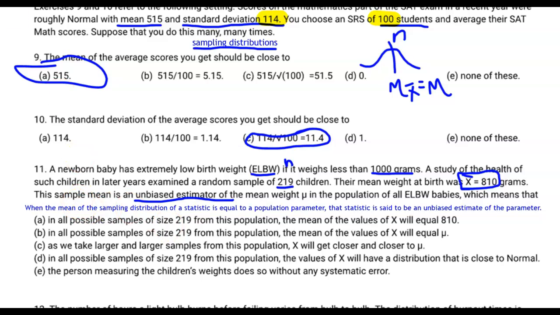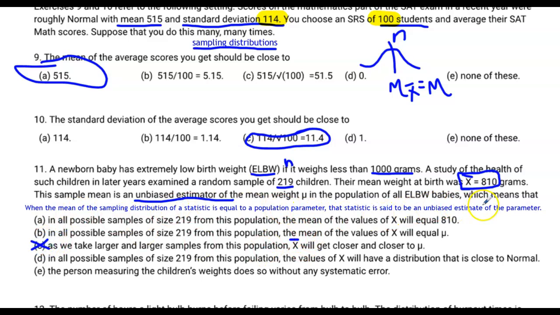Now, the tricky thing in statistics is that sometimes in a multiple choice question, they'll give you answers that are correct, but they don't answer the question. Remember, RTQ, ATQ, read the question, answer the question. So one of the things that's correct is, as we take larger and larger samples from this population, x bar will get closer and closer to mu. I guess like the mean of x bars will get closer and closer to mu, but that's not what this is saying.